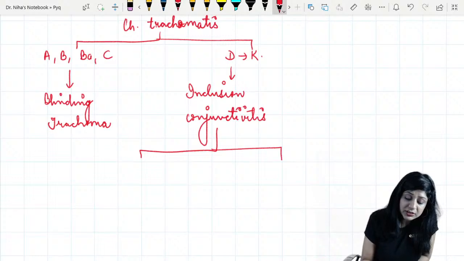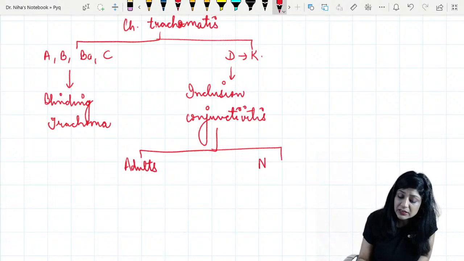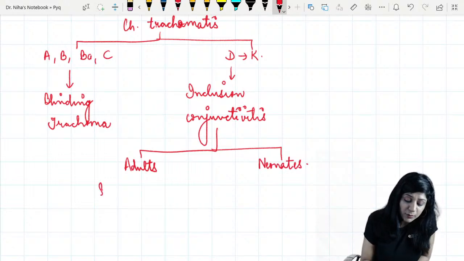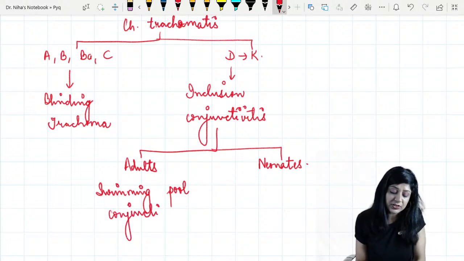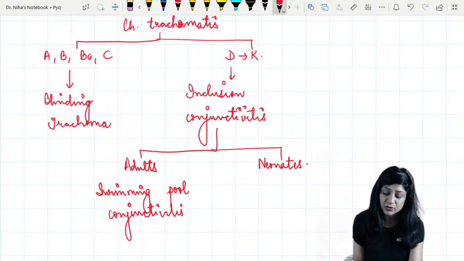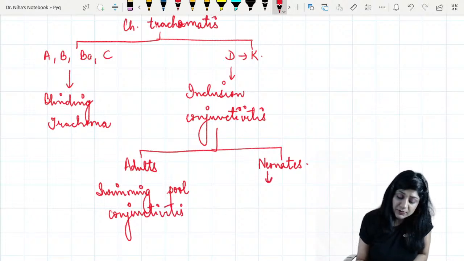Now inclusion conjunctivitis can occur in the adults also and in the neonates also. In the adults it's very, very common in swimming pools, so this will be called swimming pool conjunctivitis, while in the case of the neonates this will be your neonatal inclusion conjunctivitis.